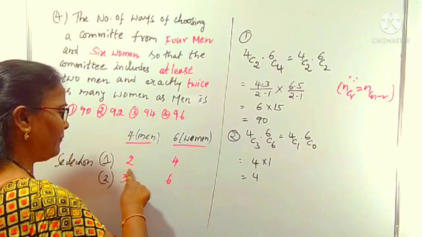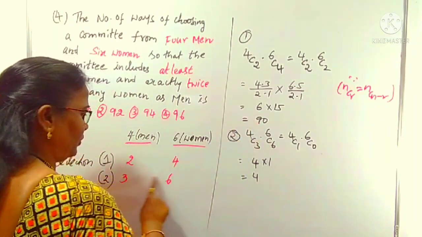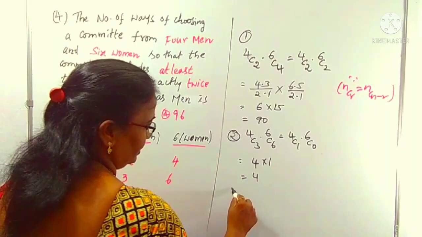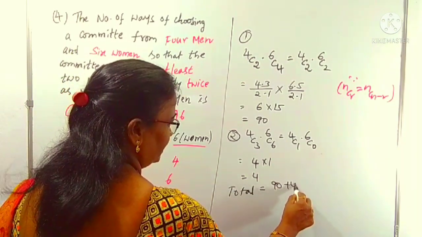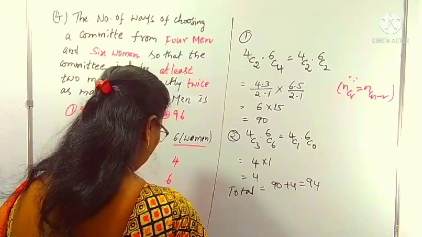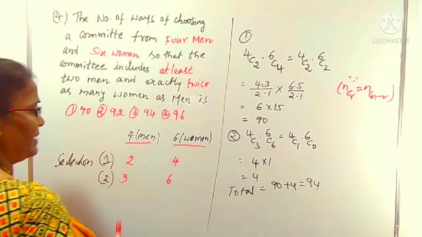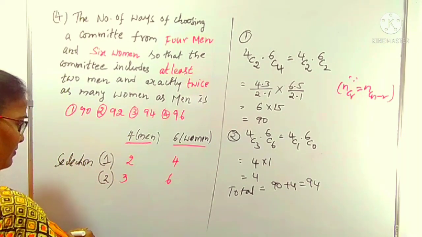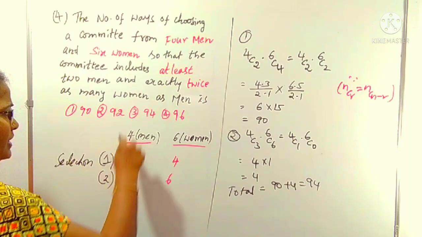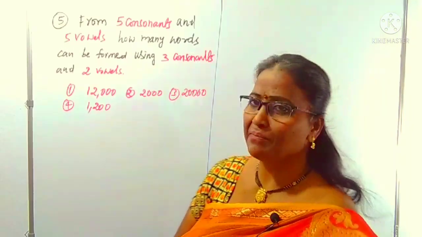In type 1, we got 90. Type 2, we get 4. Together both, 90 plus 4, clearly it is 94. That's it. This is the selection of the men and women according to the given condition. 94 is clearly which option? It is clearly the third option. Okay, right?